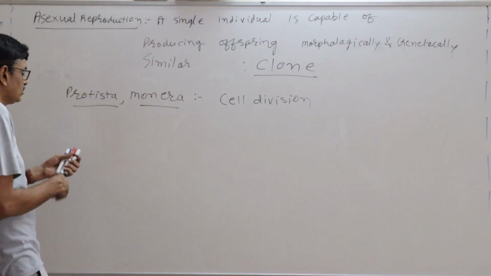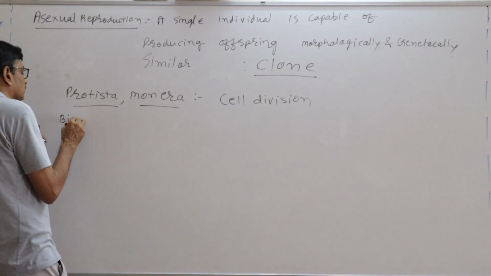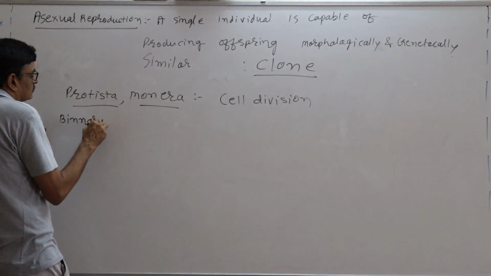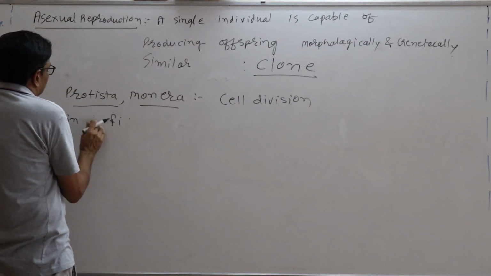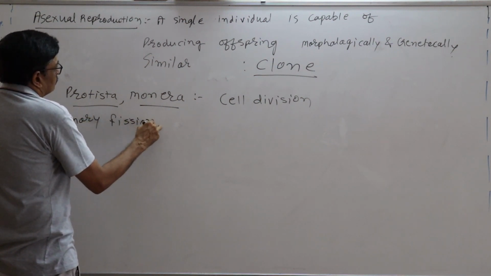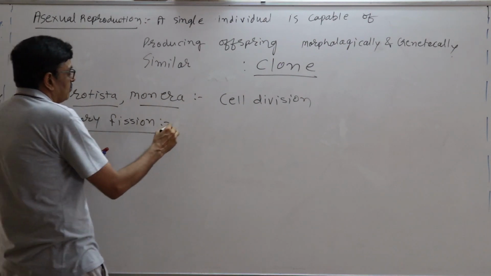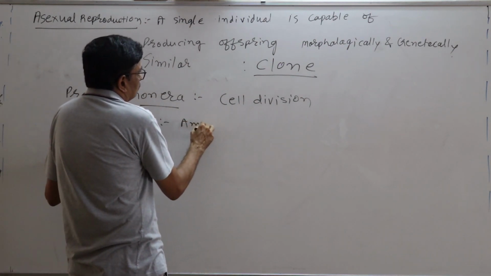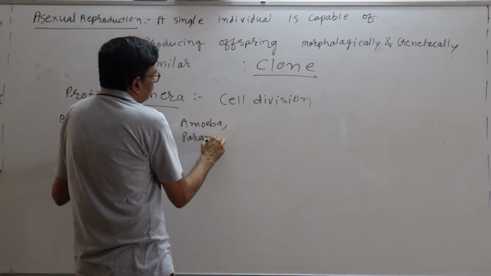Now binary fission, particularly in amoeba and paramecium.